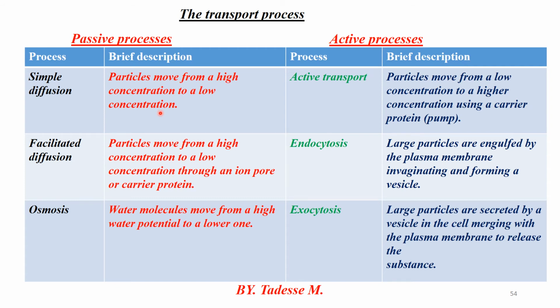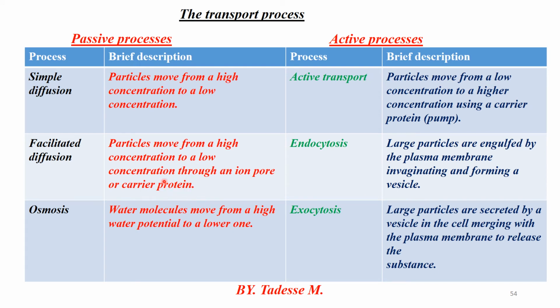The second one is facilitated diffusion. Facilitated diffusion is the same as simple diffusion in that particles move from high to low concentration, but it requires channel or carrier proteins. That means channel proteins and carrier proteins exist under facilitated diffusion. Channel proteins are mainly responsible for moving ion-containing molecules across the membrane.